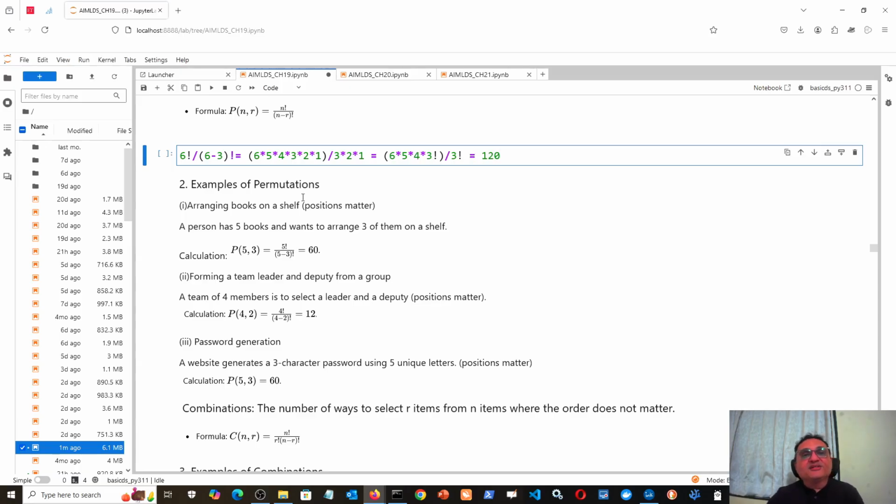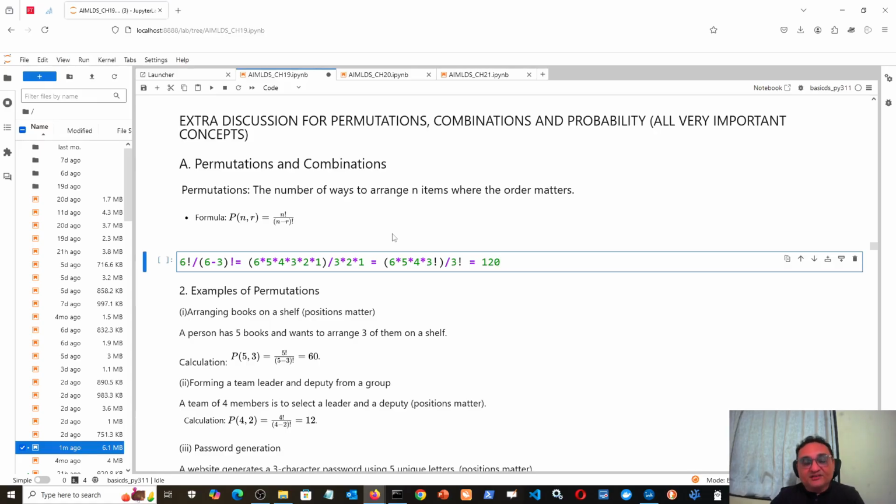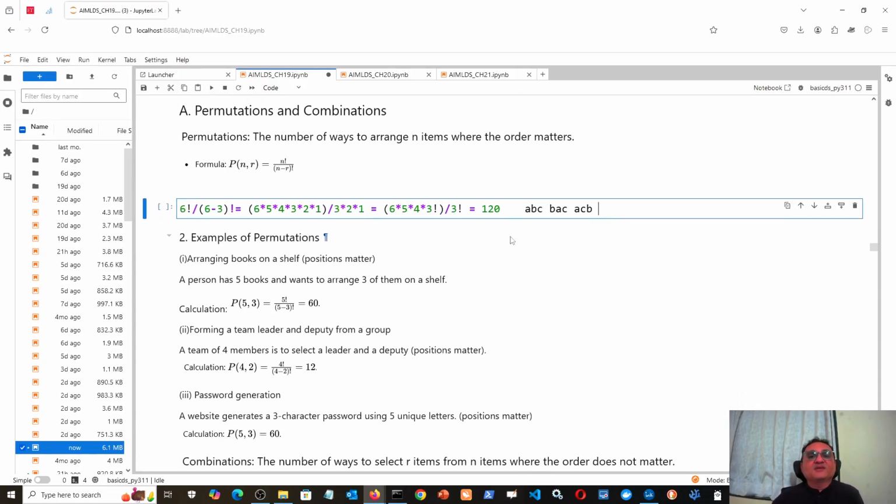So in how many different ways can 3 letters be chosen from a pool of 6 letters when order matters? Order matters means A, B, C and A, C, B are different passwords. If one person takes this password, another takes that password, and another takes a third, then each one has selected a different password. So order matters means even if the 3 letters are the same, A, B and C, and everyone has selected the same 3 letters, if they have jumbled them up in a different order, each result is treated as different.